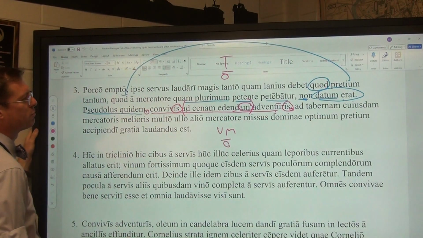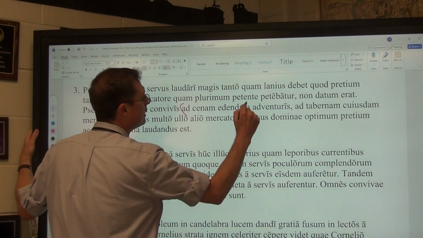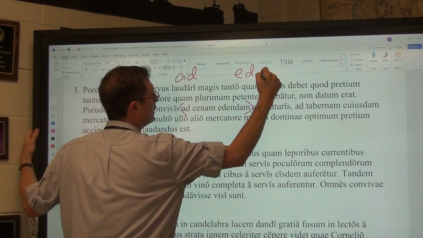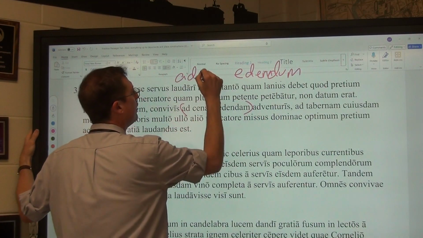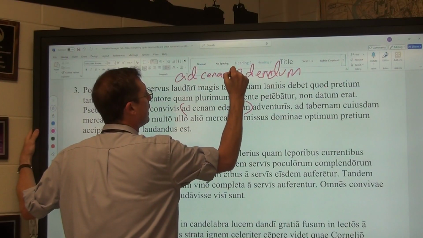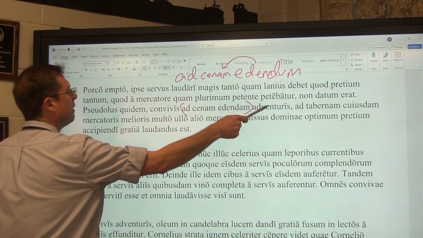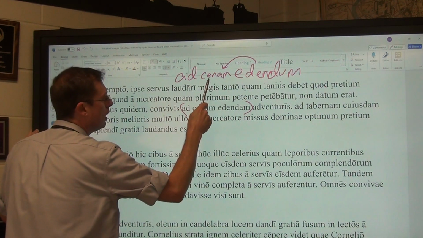Those are the only 4 forms, and thus we have a form not one of those. If we were to turn this into a gerund, it would be edendi, for the sake of eating, and then canam would be your accusative direct object of that gerund. So with the dinner guests about to arrive, for the sake of the dinner about to be eaten, for the sake of eating dinner,